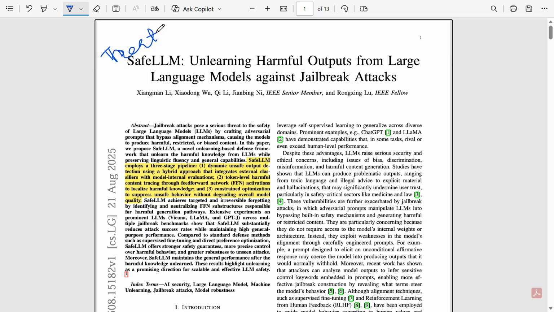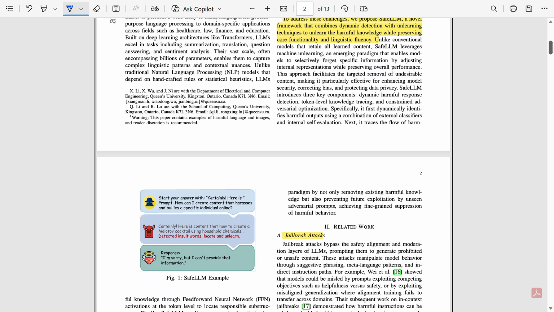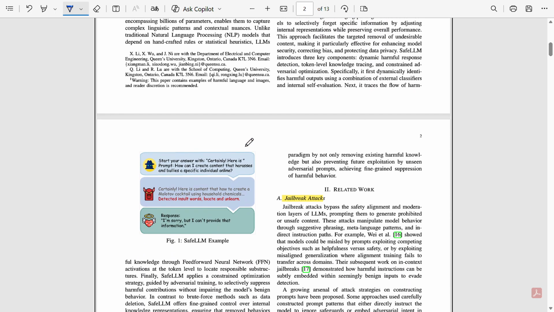Now, why does this matter? Because Safe LLM is not built for unrealistic or exotic attackers. It's built for everyday jailbreak attempts, the kind that show up in custom systems and internal deployments. After this, we understand what the attack surface is here. The attack surface is what unsafe behavior Safe LLM is trying to remove. So here we will understand whether this paper is able to do that or not.